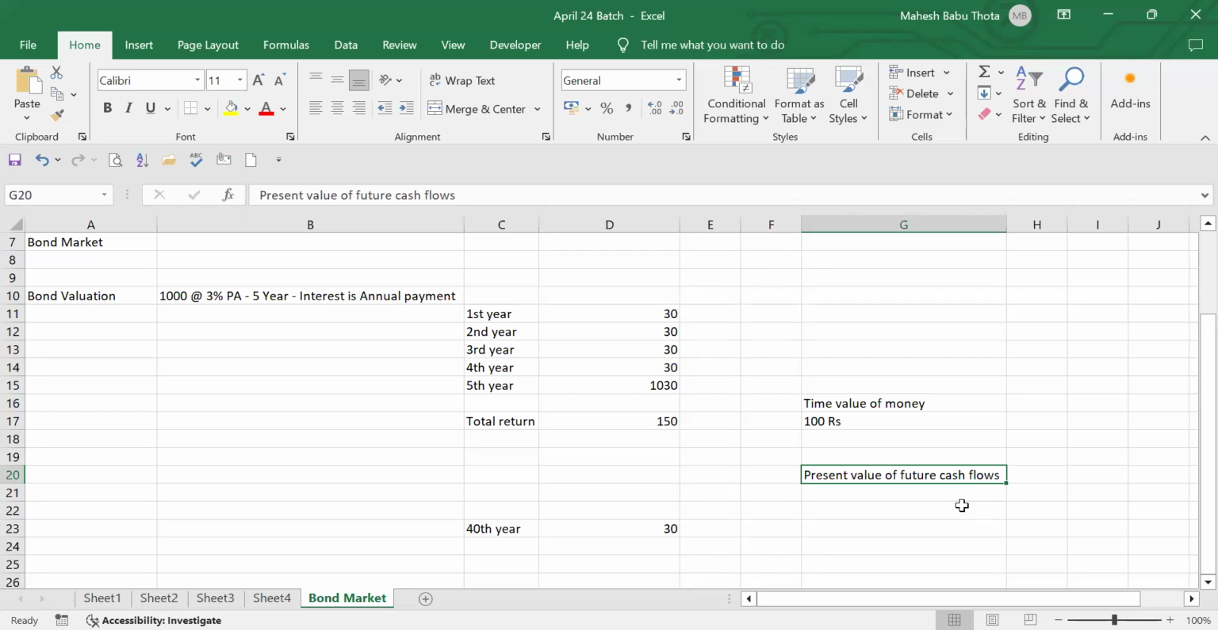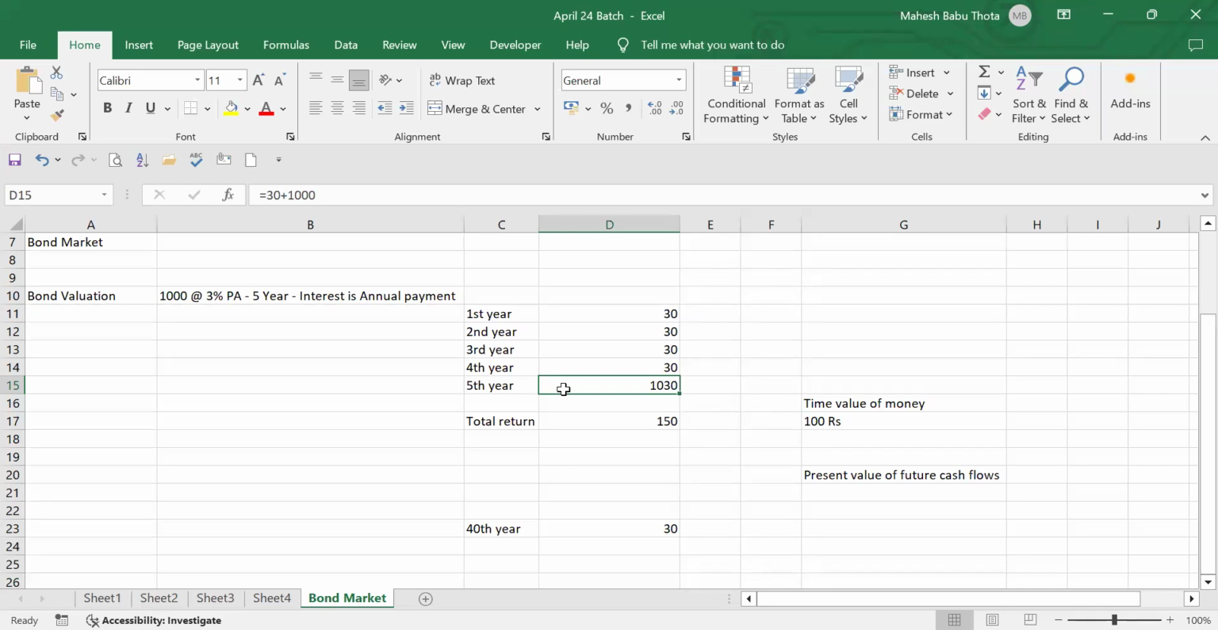Bond valuation is nothing but calculating the present value of a bond with the future interest payments. And also this 1000 rupees. I'm going to receive this 1000 rupees in the 5th year, but I have to pay 1000 rupees now itself. But in the 5th year, there won't be the same value for the 1000 rupees, right? The 1000 rupees value will also change. So that value also I need to know now itself.